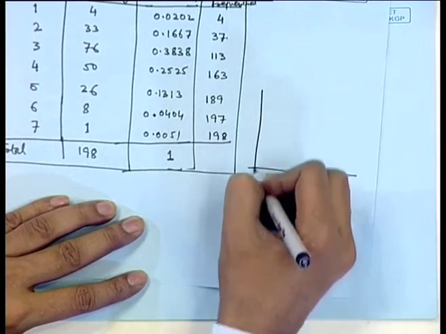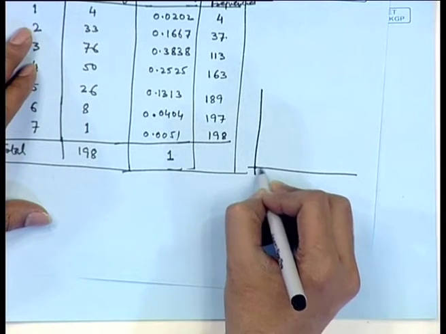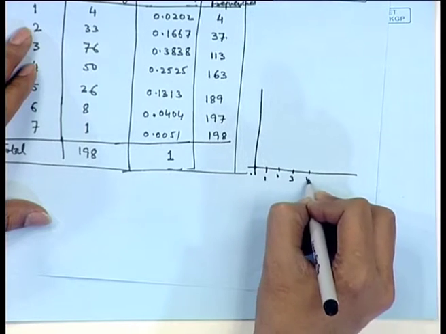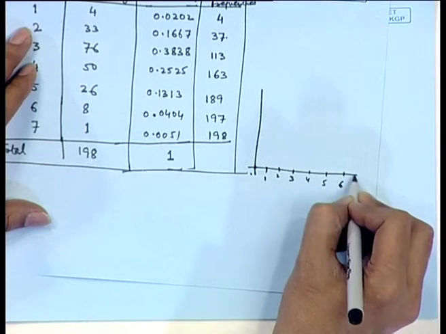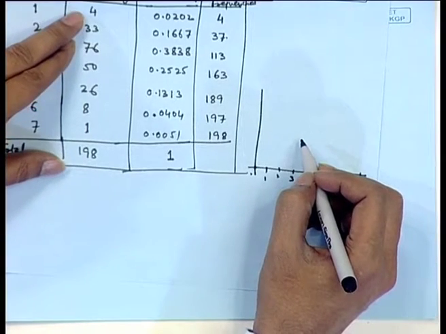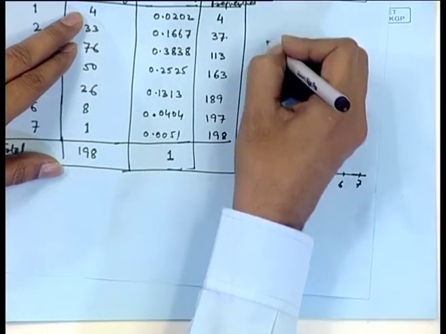So, on the x axis I plot this number: 1, 2, 3, 4, 5, 6 and 7, and we make a bar whose height is equivalent to the frequency given here.